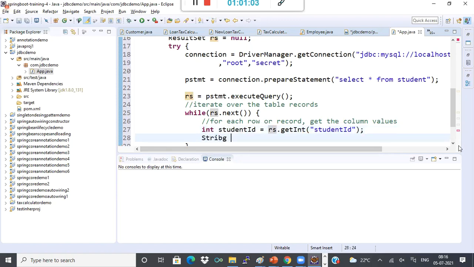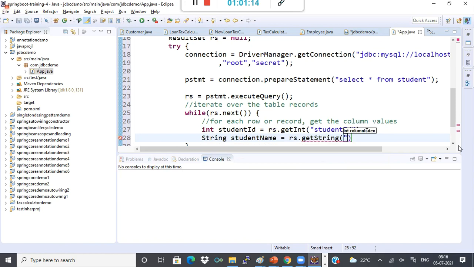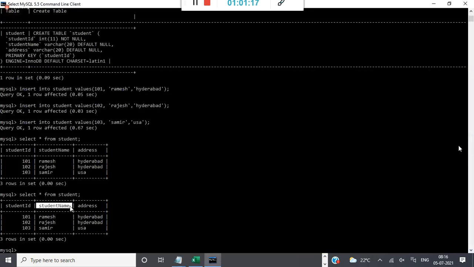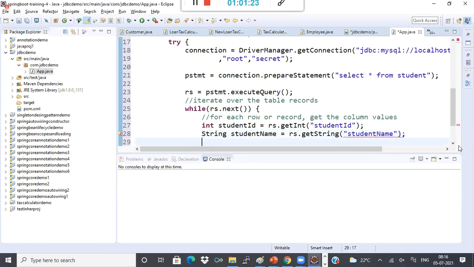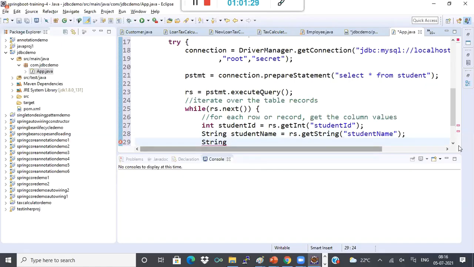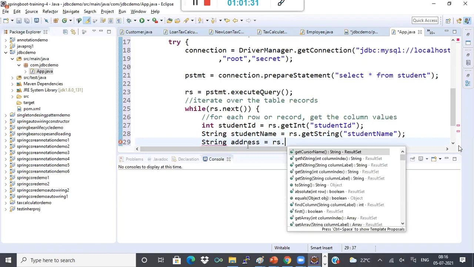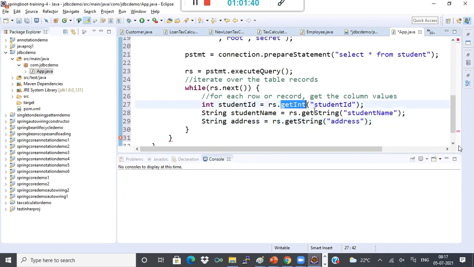Okay. Now what I'll do now, I'll say now string studentName. Student name is a string. I'll say rs dot getString of studentName. That means this column name will be student name. Okay. Then what I'll do, string address. I'll just say like this, address is equal to rs dot getString of address. So each column, okay, for each row or record, get the column values.